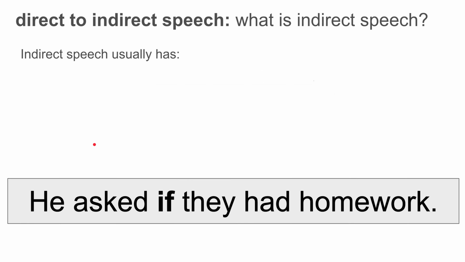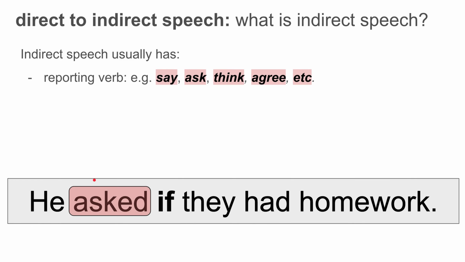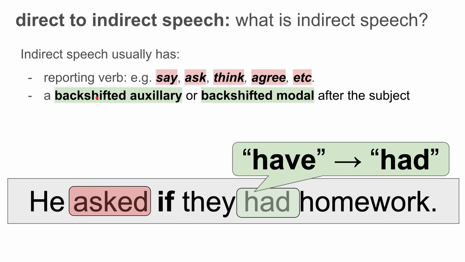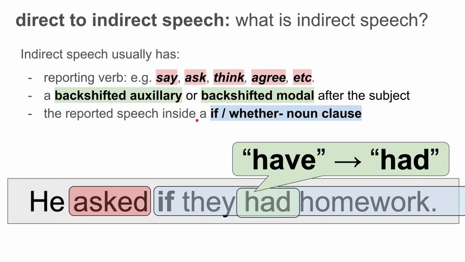So let's look at the form of indirect speech. Indirect speech usually has a reporting verb: say, ask, think, agree. Here it's asked. Indirect speech usually has a backshifted auxiliary, or backshifted modal, or a backshifted be verb. Here we don't say have, but we say had, if they had homework. And lastly, the reported speech usually occurs inside the if/whether noun clause. So, if they had homework.